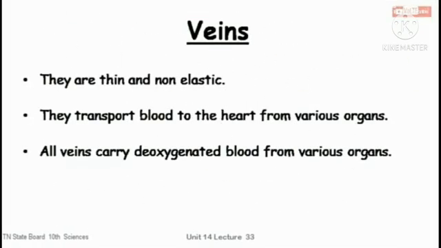The second type is veins. Veins are thin and non-elastic vessels that transport blood to the heart from the different organs. All veins carry deoxygenated blood except the pulmonary vein, which carries oxygenated blood from the lungs to the heart. What is meant by veins? Veins are thin and non-elastic vessels that transport blood to the heart from the different organs.